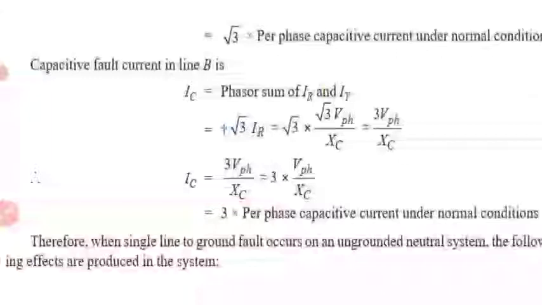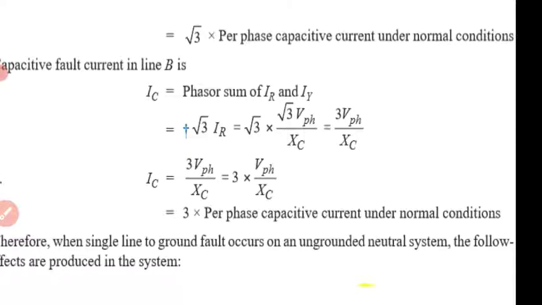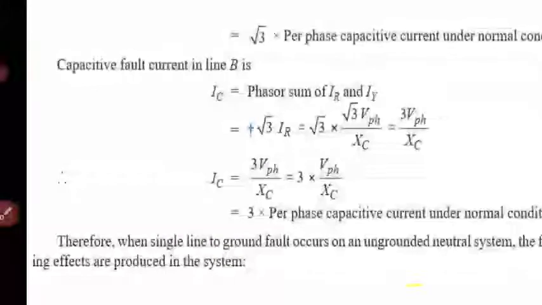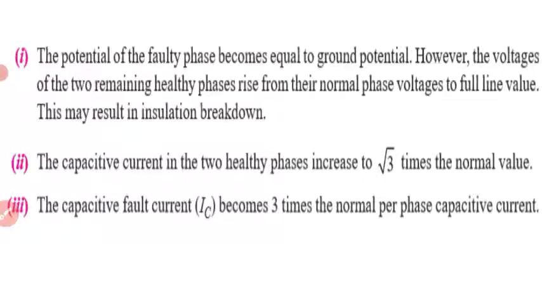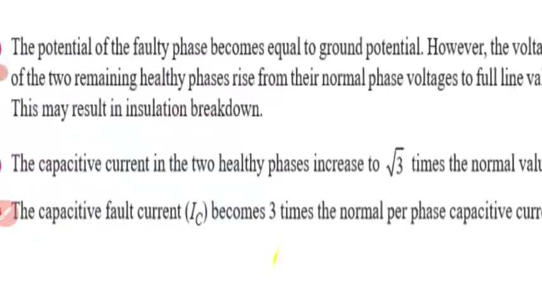Therefore, when a single line to ground fault occurs on an ungrounded neutral system, the following effects are produced in the system. These are the effects we will get. Let us see them one by one.